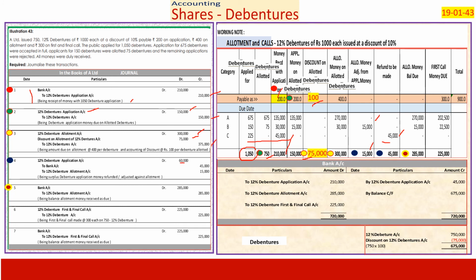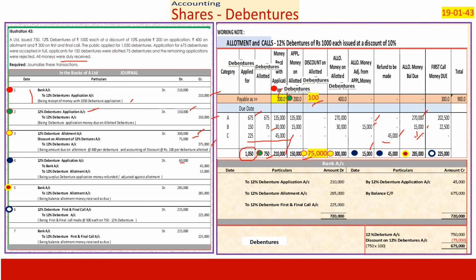Then comes allotment money balance due. In case of 675, we have to receive 270, and in case of 75 shares, we have to receive 15 because we have already received 15. This is received in cash or it is banked because there are no arrears. Every money was duly received. Company receives 2,85,000. Bank account to debenture allotment account 2,85,000.